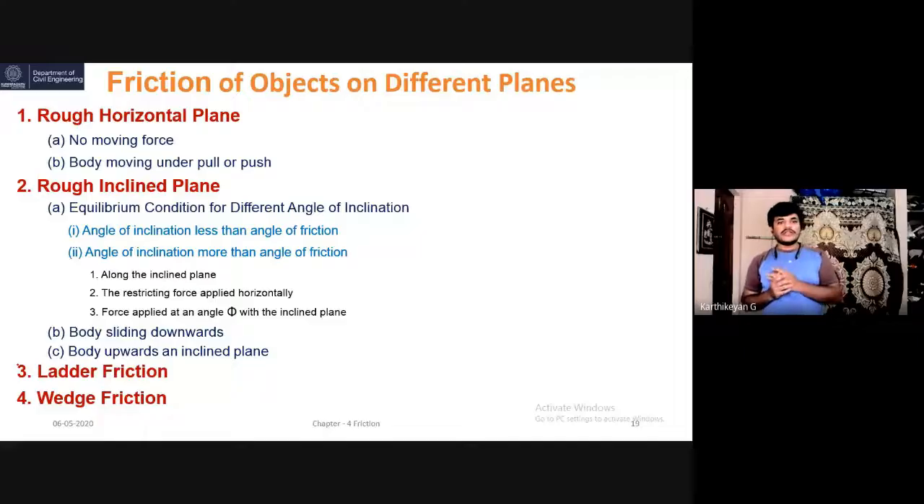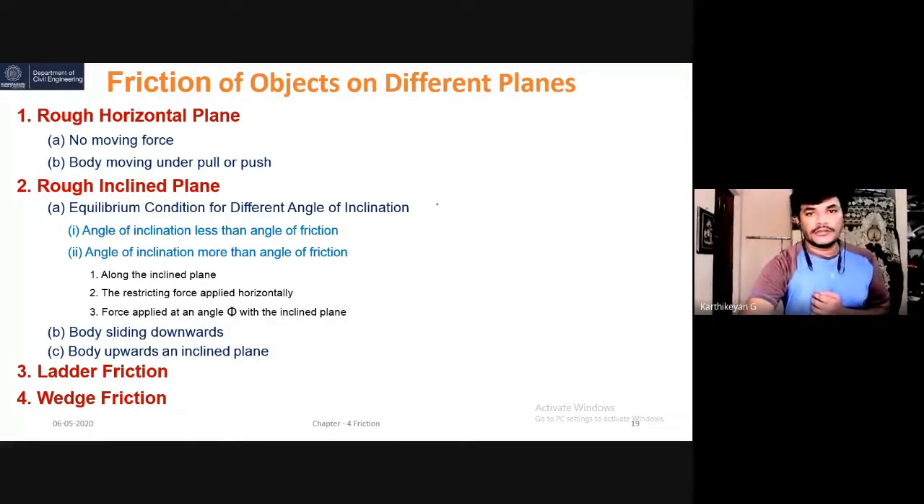Number one is the rough horizontal plane. Over it, the object is there and I am applying a force. I will calculate the frictional resistance, small f. This is one kind of problem. In this there are two cases. Suppose I am not applying any force, no moving force, and the object is there. What is the frictional force? Ultimately 0. The second case is where I am applying a force, the body moving under a pull or push. So this is the first one, and the second one is the rough inclined plane.